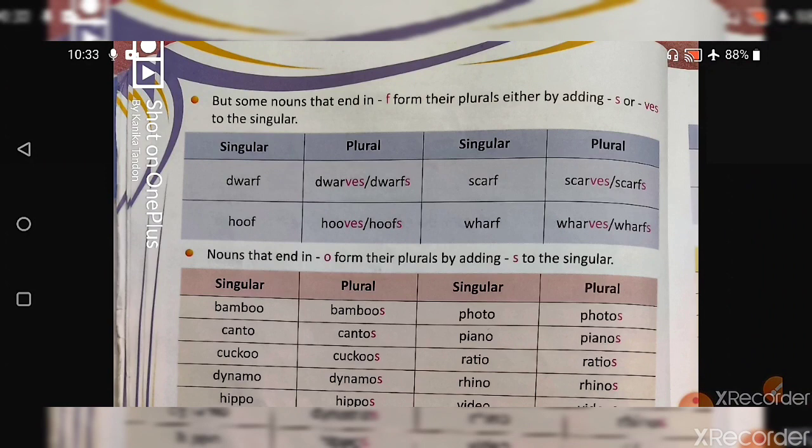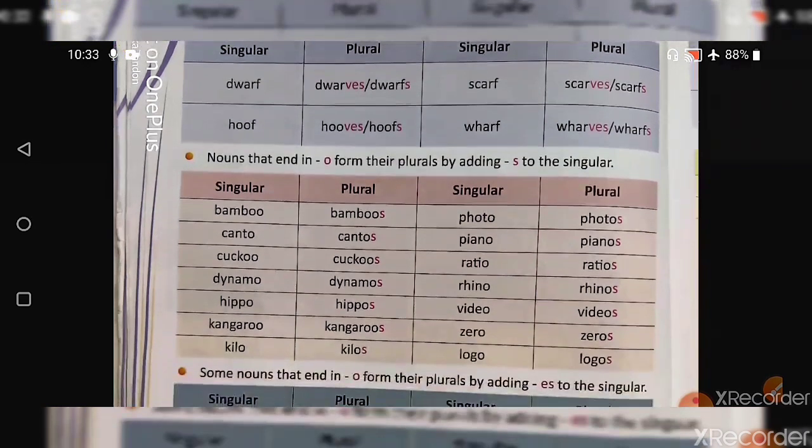Next one is nouns that end with o form their plural by adding s to it. So this is simple. Whenever a word is ending with an o, it makes its plural by adding only s. So bamboo becomes bamboos, cuckoo becomes cuckoos, hippo becomes hippos, kilo becomes kilos, and zero becomes zeros.